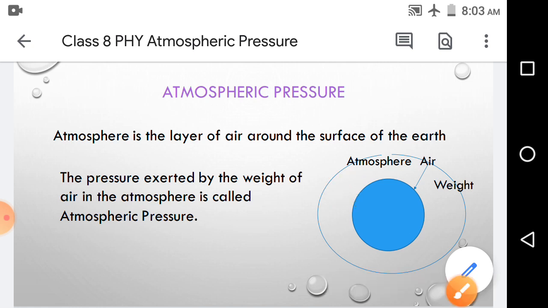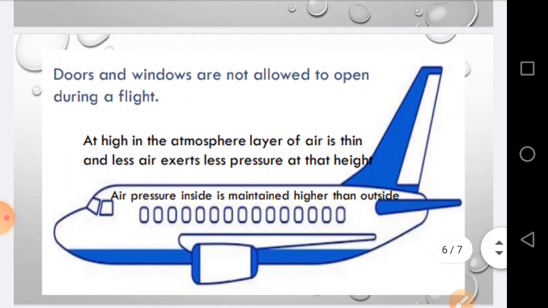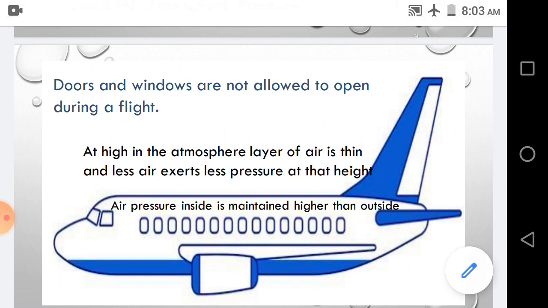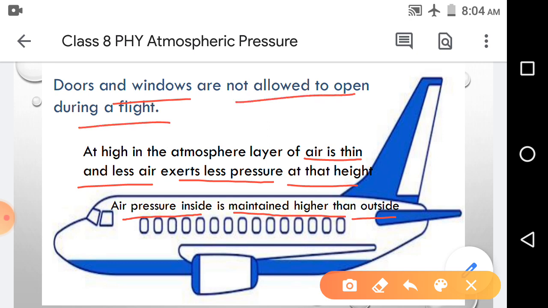So if we go higher in the sky, then what happens? There will be less atmospheric pressure due to the thin layer of air. Due to less air, this air exerts less pressure at that height, and the air pressure inside the aeroplane is maintained higher as compared to the outside. So that's why the doors and windows are not allowed to open during a flight.